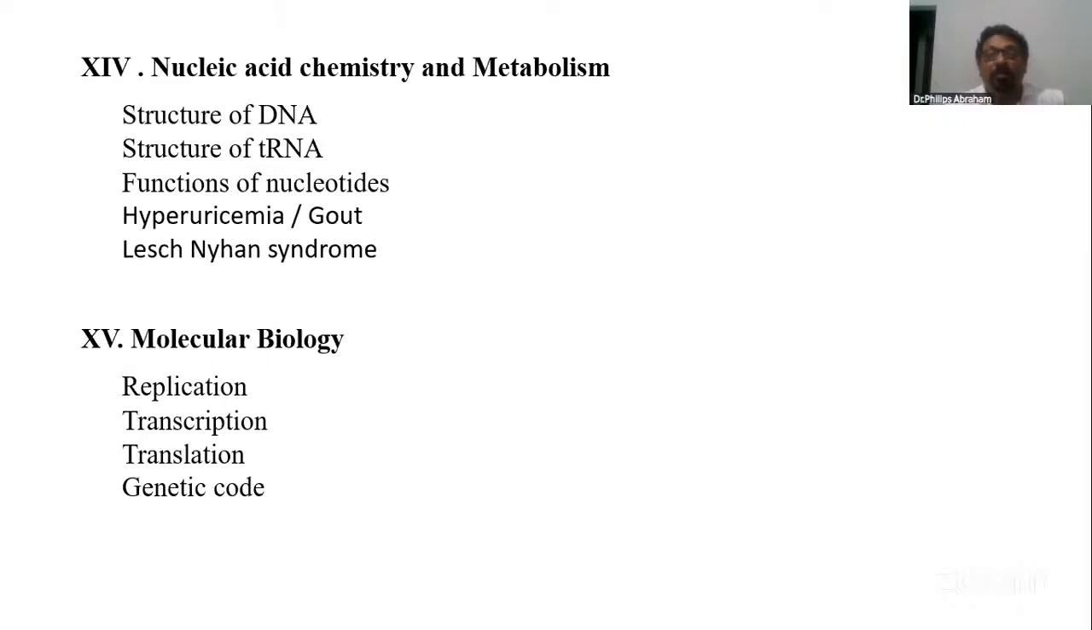Nucleic acid chemistry and metabolism: structure of DNA, number of times; structure of tRNA, number of times; biological importance of nucleotides; hyperuricemia of gout; Lesch-Nyhan syndrome. This question has been asked. In molecular biology, genetic code has been asked as a short note. Transcription, translation: they ask about the inhibitors of transcription, inhibitors of translation, and inhibitors of replication. Okay.